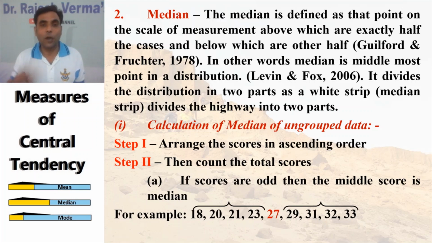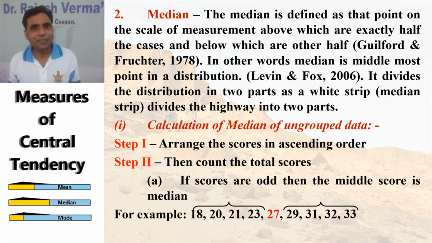Now again there are two conditions. If the scores are in odd number, then the middle score is the median. For example, it is 18, 20, 21, 23, 27, 29, 31, 32 and 33. These are 9 scores. In that case, the middle score, that is 27, will be the median.